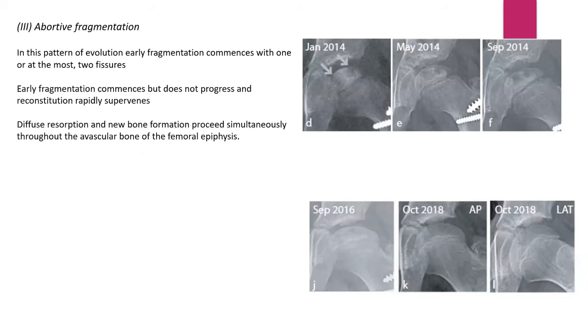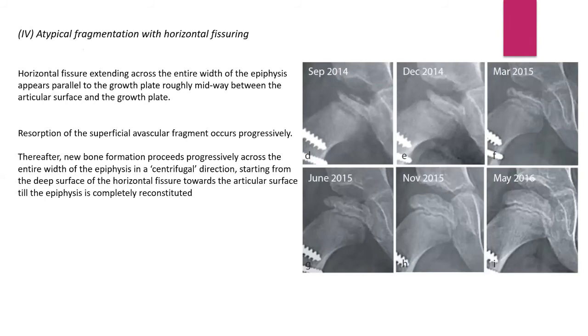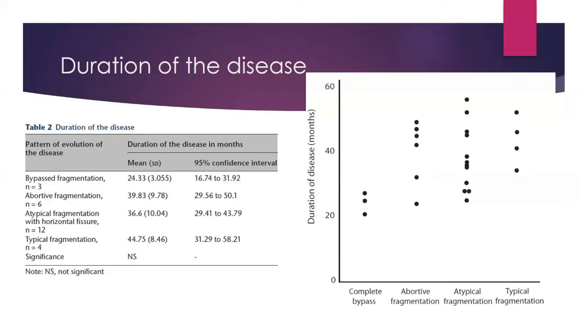Lastly, they observed an atypical fragmentation with horizontal fissuring. In this, a horizontal fissure extending across the entire width of the epiphysis appears parallel to the growth plate, roughly midway between the articular surface and the growth plate. Resorption of the superficial avascular fragment occurs progressively, and thereafter new bone formation proceeds across the entire width of the epiphysis in a centrifugal direction, starting from the deep surface of the horizontal fissure towards the articular surface, till the epiphysis is completely reconstituted.